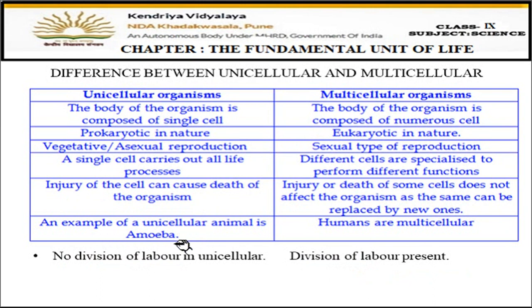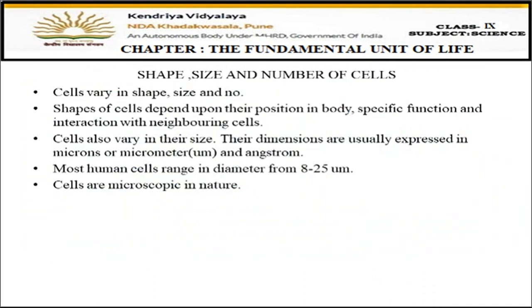Then an example of unicellular is amoeba, and in case of multicellular you can give the example of any plant or any animal. Humans are also included in multicellular. This was the difference between unicellular and multicellular organisms.